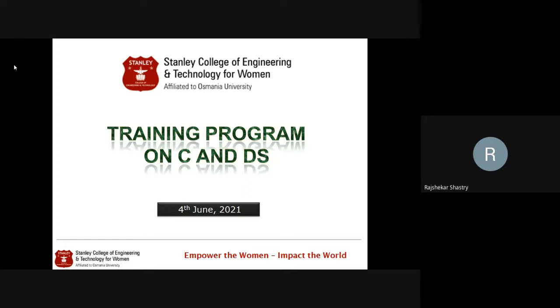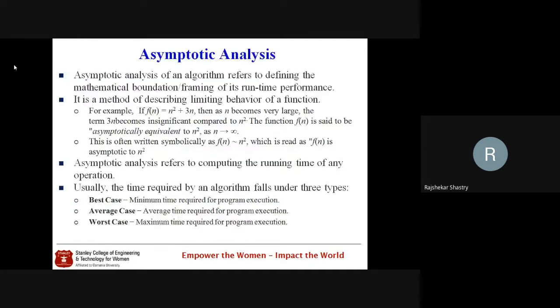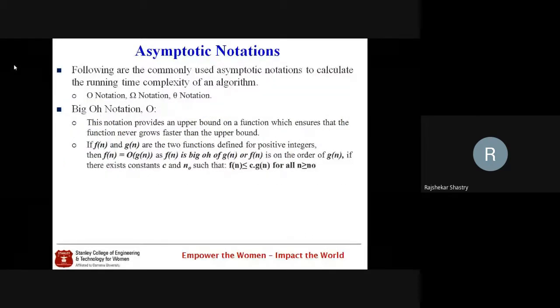Today we are going to discuss a linear data structure, that is the stack. But before that, let us slightly revise the concept from yesterday, that is asymptotic notation particularly.